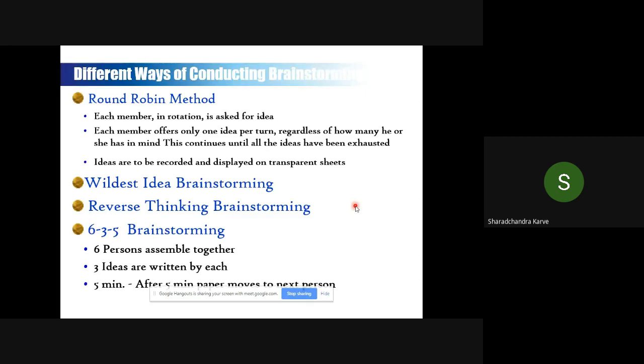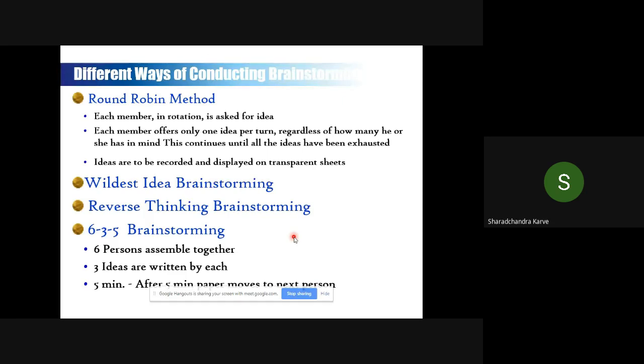There is also an idea called wildest idea brainstorming or reverse thinking brainstorming. So think of every positive as negative; think about what the opposite could be. That is how you think and generate ideas. There is also a common methodology called 6-3-5 brainstorming. Generally, your team has to be homogeneous.